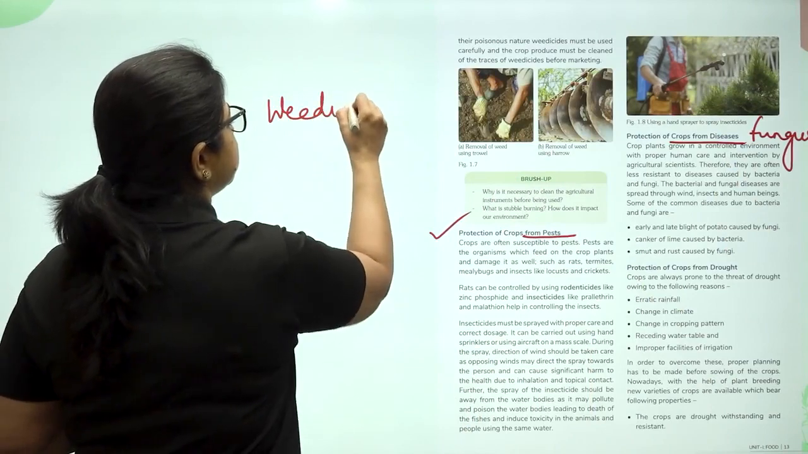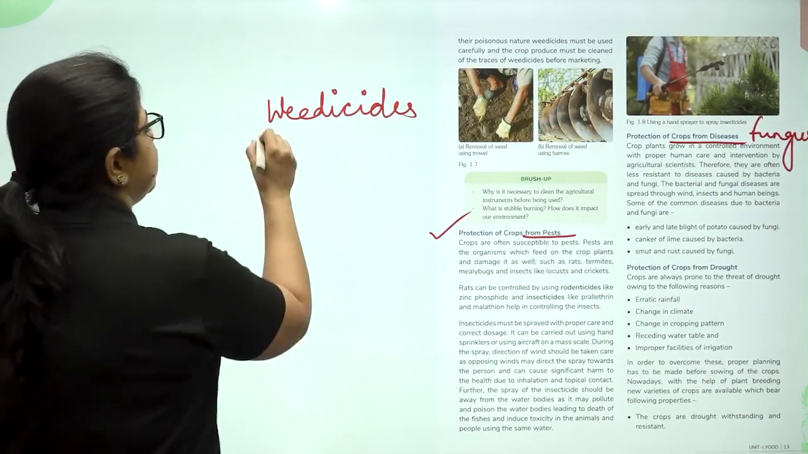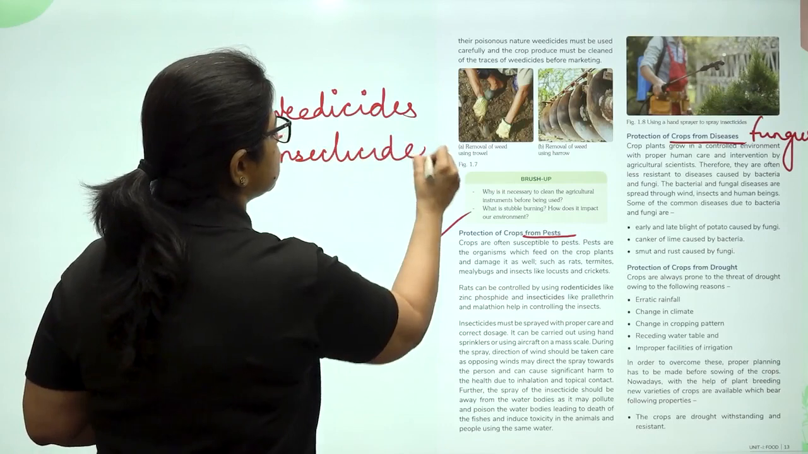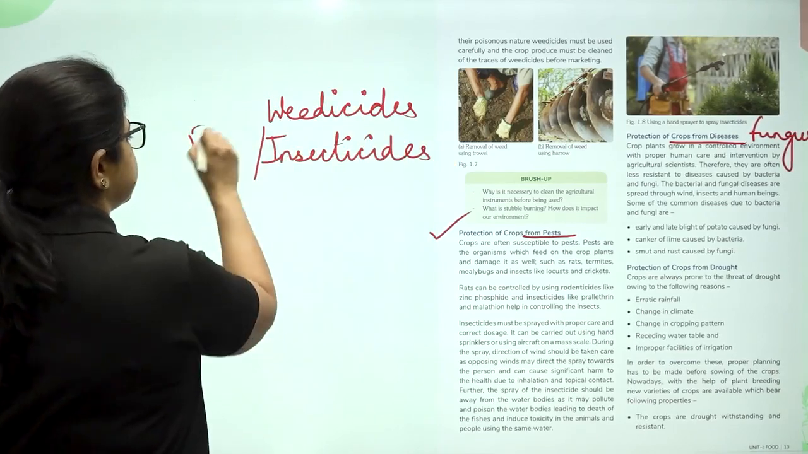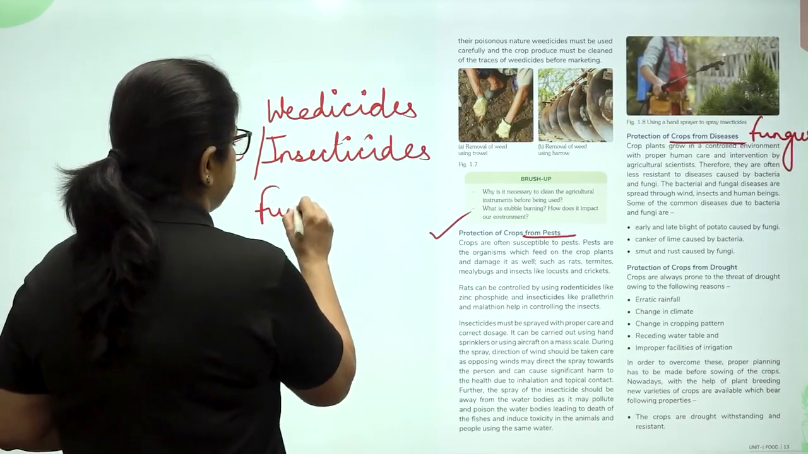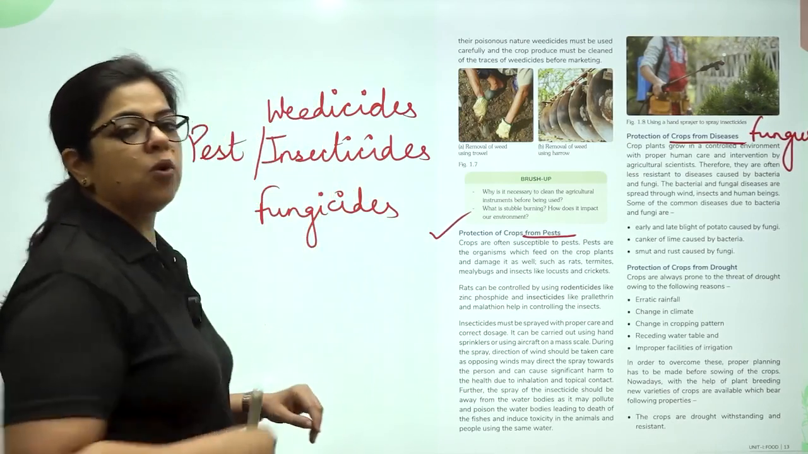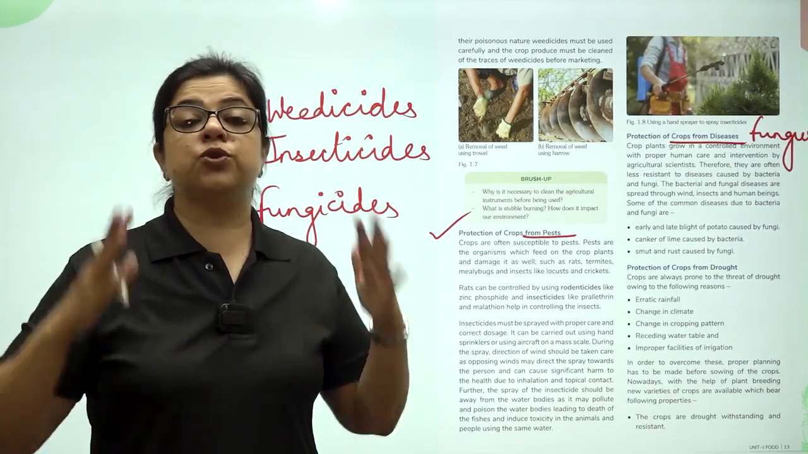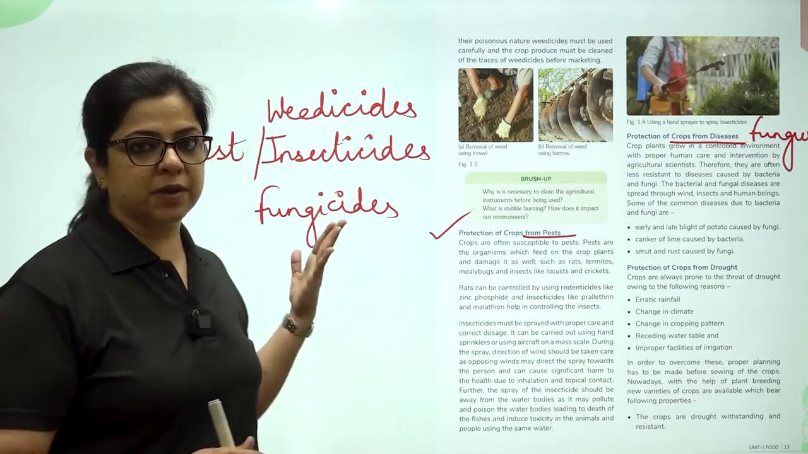We are talking about weedicides that are used to remove weeds. We are talking about insecticides that are used to remove insects and pests. So they can be called insecticides or pesticides. And then there are fungicides. Now, the precautions while using all these three are same. Number one, a person using them has to be totally covered. There has to be no contact, no inhalation of these chemicals.